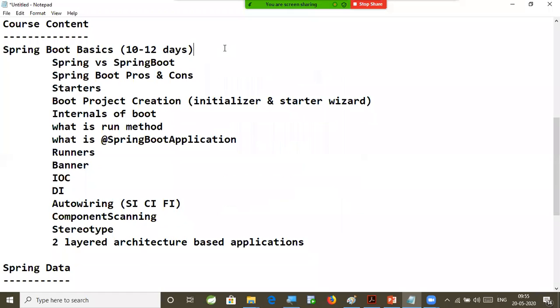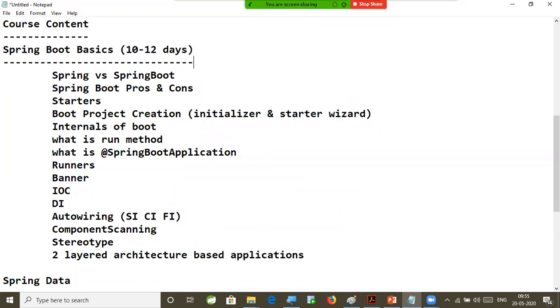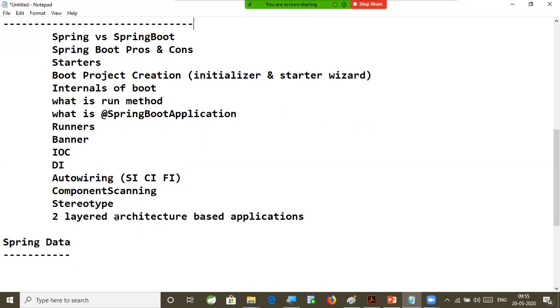Why Spring Data? Spring Data is part of Spring Boot and the Spring Framework. It is used for persistence layer development, the data access layer. Data access layer development will be done by using Spring Boot. In the Spring Boot application, we are going to use Spring Data to develop the data access layer, which is nothing but the persistence layer, responsible for communicating with our persistent store. We are going to use a database as the persistent store, so by using Spring Data we will interact with our database.